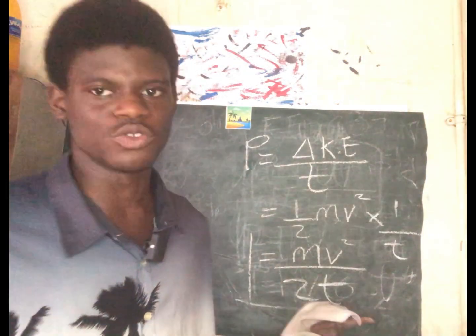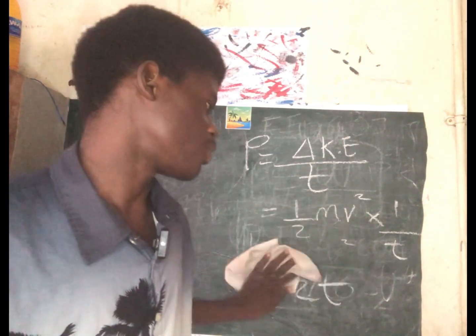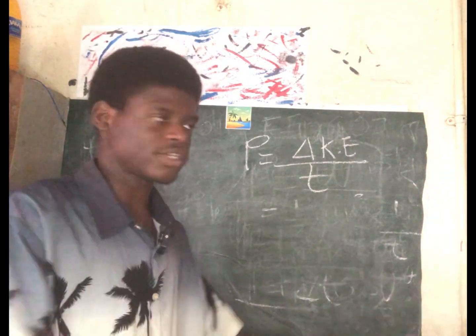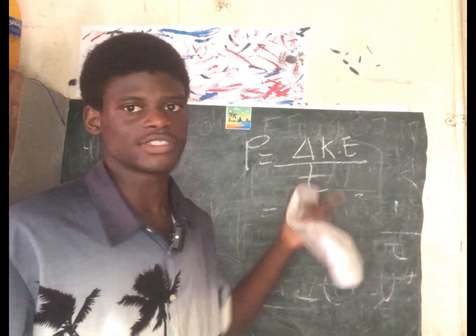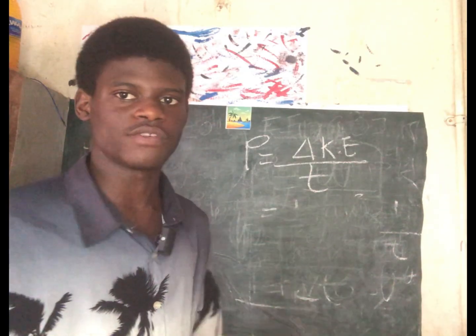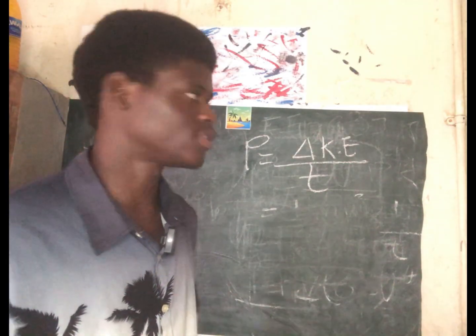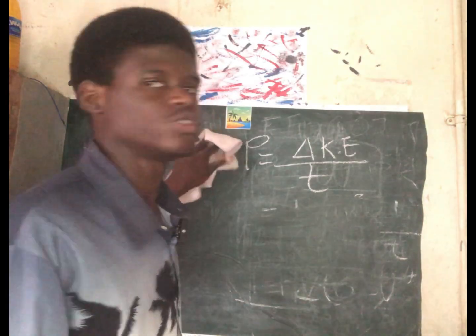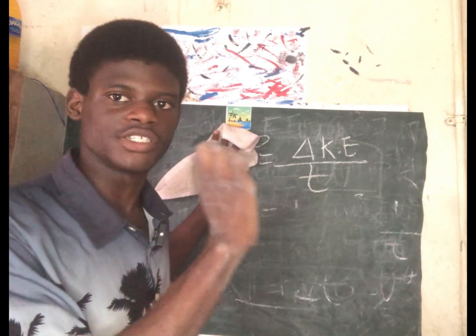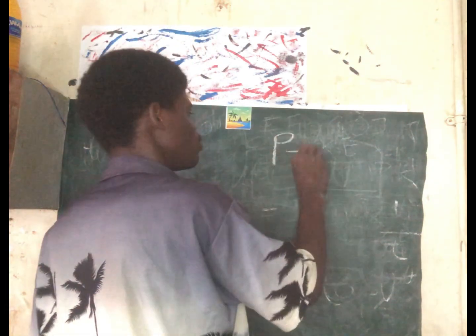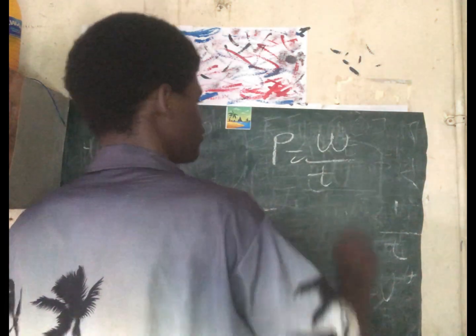But you don't even need to know all these formulas. Just know that power is work over time, and if work is change in kinetic energy, then change in kinetic energy over time. Power is equal to force times velocity, force dot velocity, that's a dot product, or Fv cos theta. You don't need to know a lot of formulas. Just know the key one, the one you should know: power is equal to work over time.